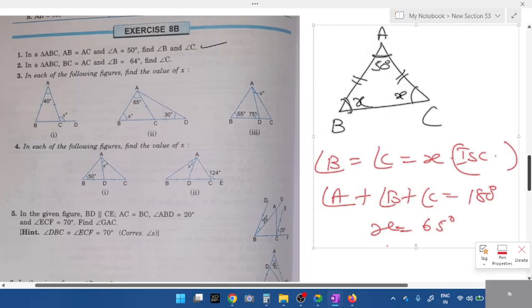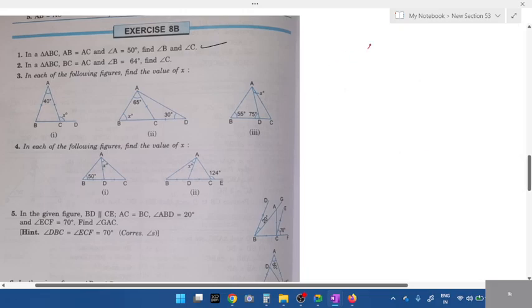Second question, students. Look at the second one. Which two angles are equal? Tell me. Yes, BC is equal to AC. Then which two angles are equal? Angle B. Which value is given here? 64.